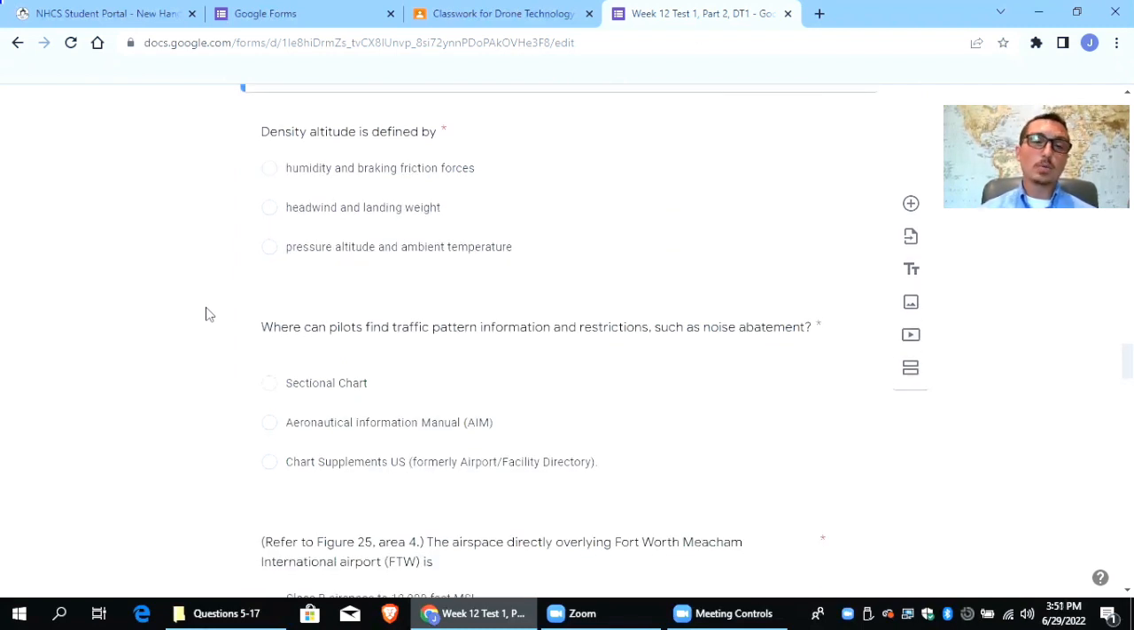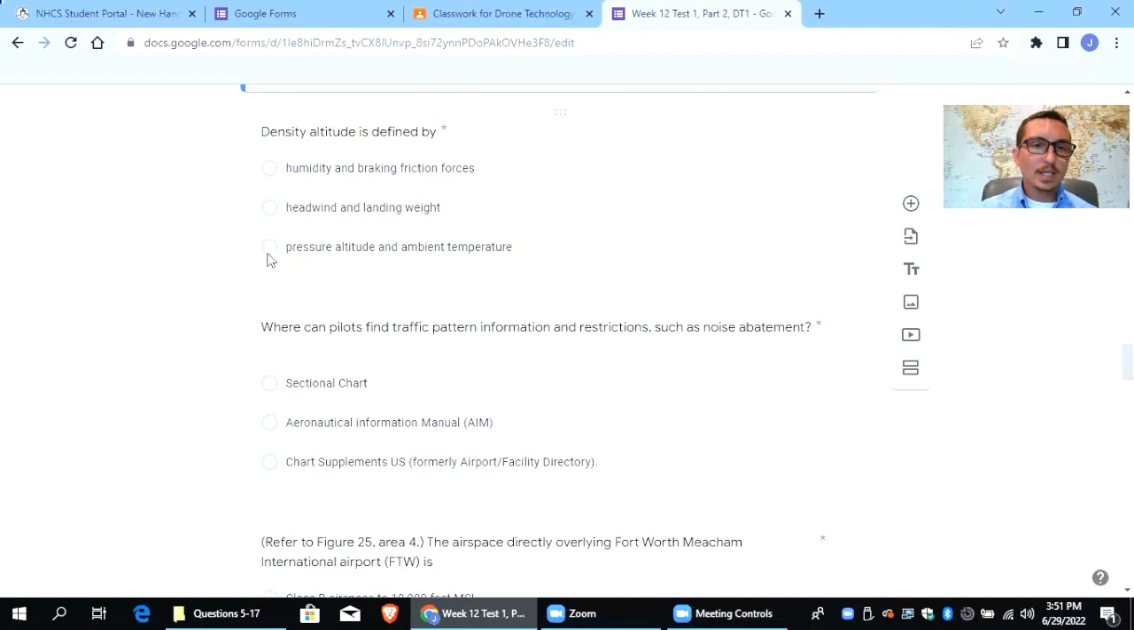Okay, this is an important one that I think a lot of people get wrong here. Density altitude is defined as, all right, so what I want you to understand with density altitude is high density altitude just simply means high altitude. Low density altitude means low altitude. So at higher altitudes, there's less density. So high density altitude actually is less dense.